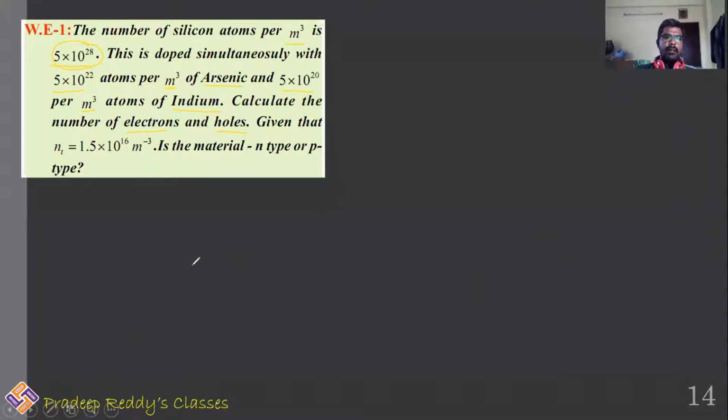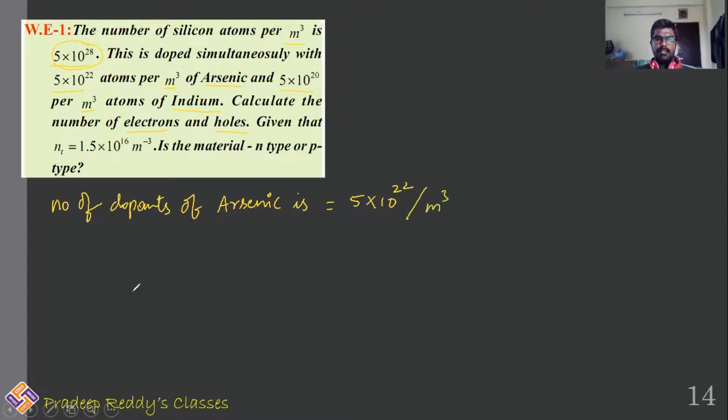Now, we are adding some dopants. The number of dopants of arsenic is equal to 5 into 10 power 22 per meter cube, and the number of dopants of indium is 5 into 10 power 20 per meter cube.